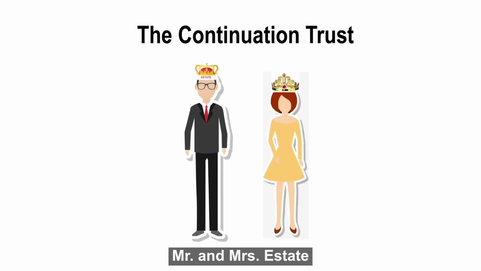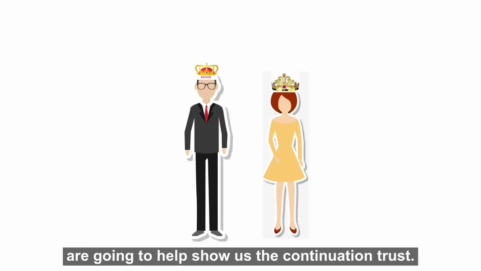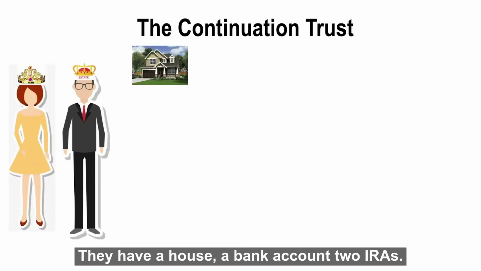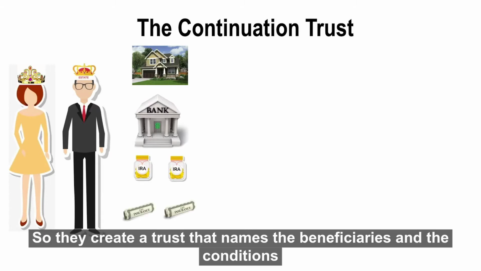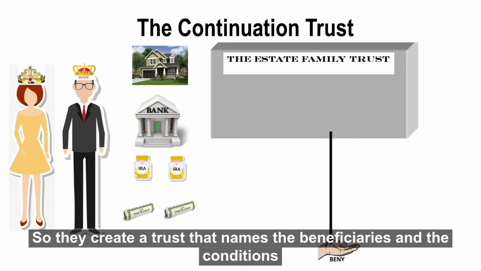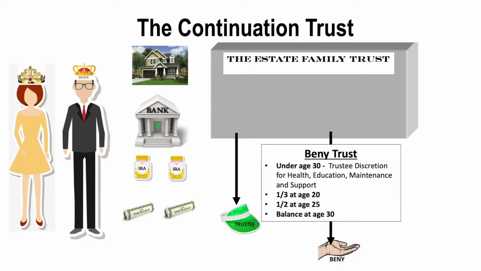So Mr. and Mrs. Estate are going to help show us the continuation trust. They have a house, a bank account, 2 IRAs. They each have a life insurance policy. So they create a trust that names the beneficiaries, and the conditions, and names the successor trustee.